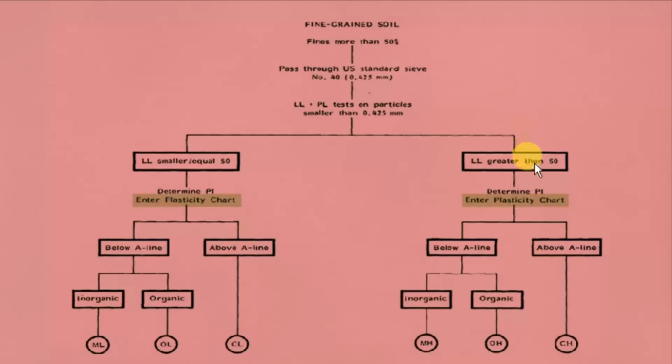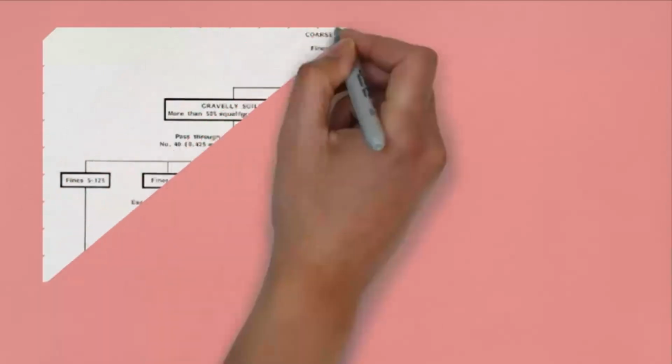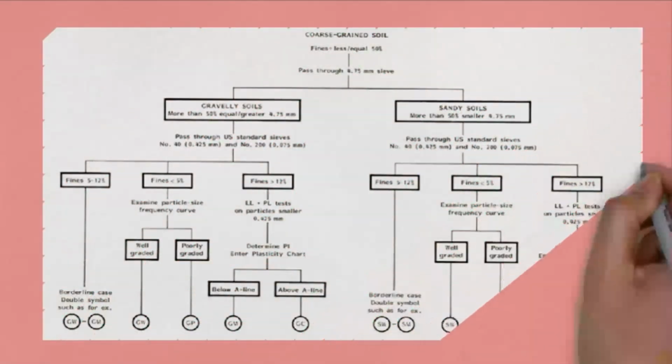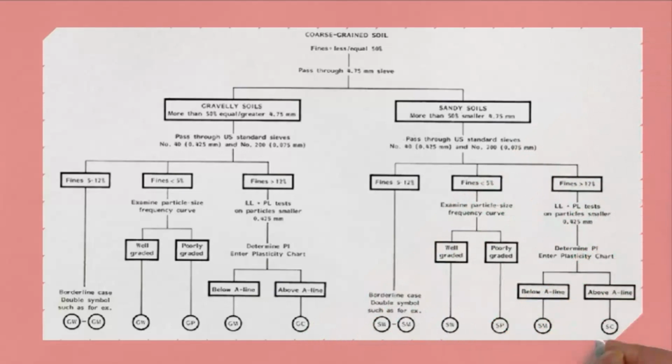And also for greater than 50%, we have seen that it is highly compressible and given the symbol CH if it's above A line, and below A line it is OH or MH. And also we have the classification for the percentage fines that are less than or equal to 50%.